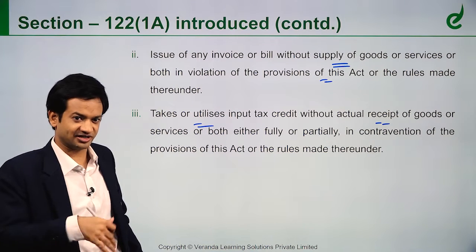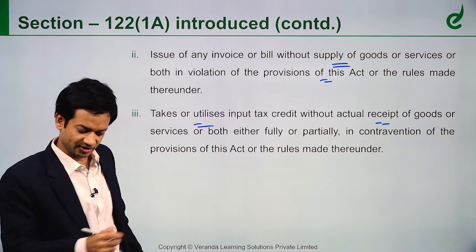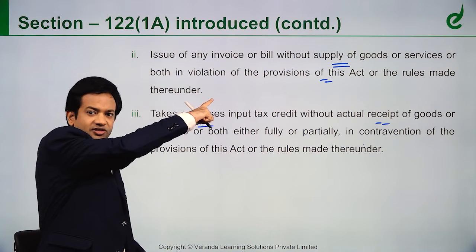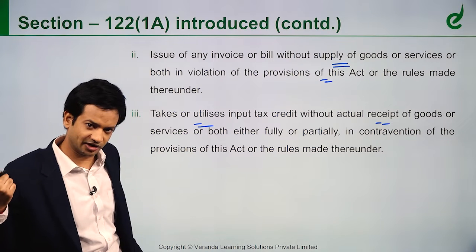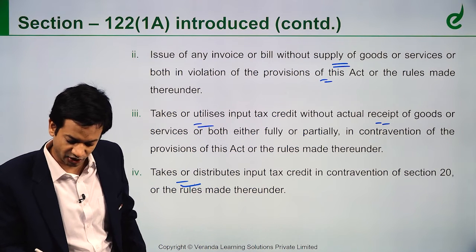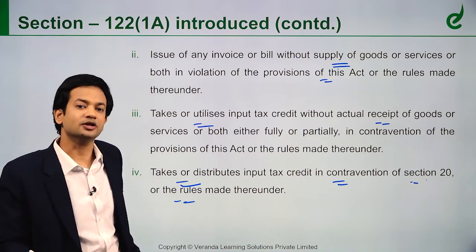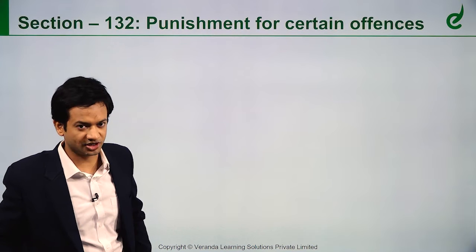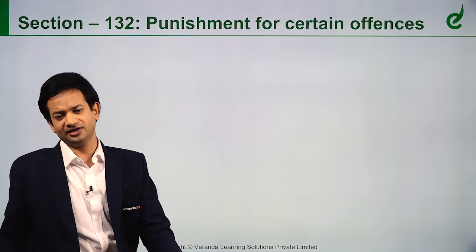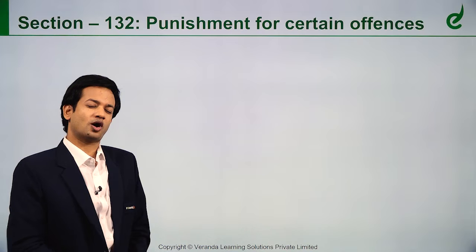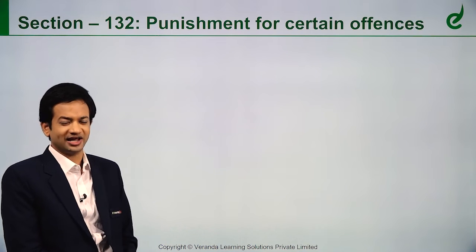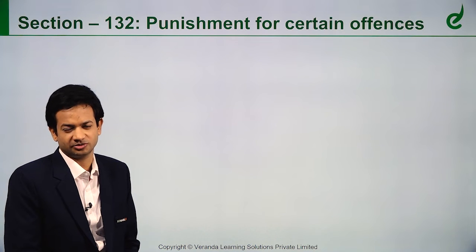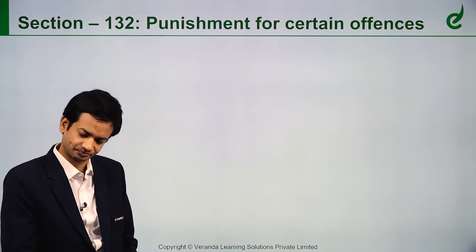So now this is the recipient side, that was the supplier side. Clause 7, the person who is availing the credit without actual receipt of goods. See, someone supplied an invoice without supply, someone is taking the credit also on that invoice. So he is also made responsible. Takes or distributes ITC in contravention of section 20, so that is basically the ISD provision. Someone is distributing excess credit. In all those cases, the penalty has been made equal for those who are influencing or directing this transaction to be done and getting a benefit out of it. They have been equally made responsible under section 122, right?